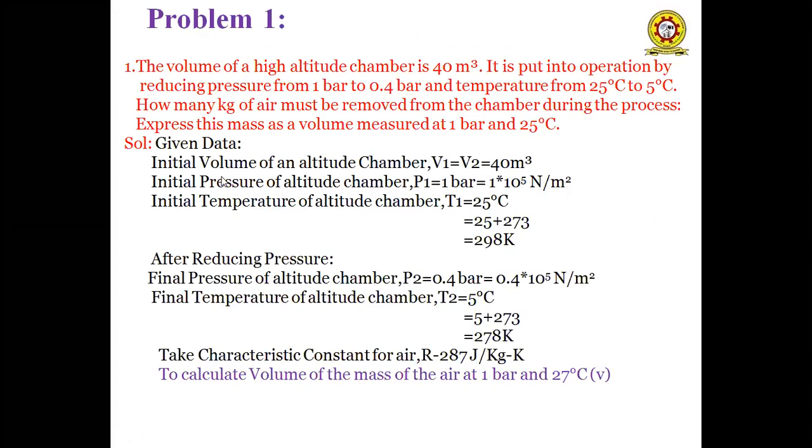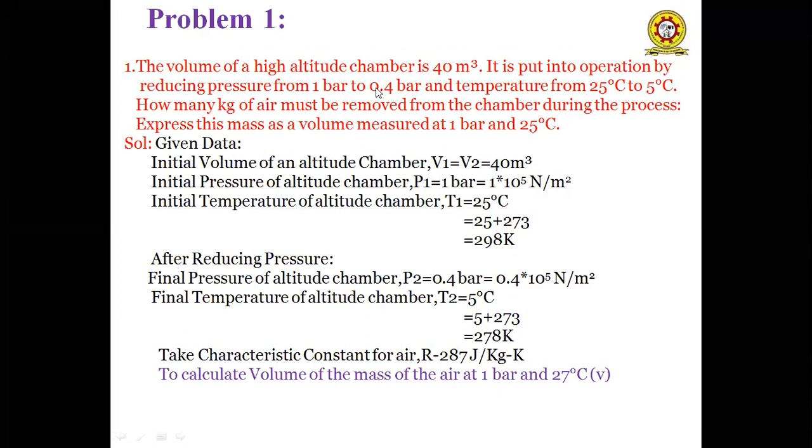So in that, the first problem: the volume of a high altitude chamber is 40 meter cube.